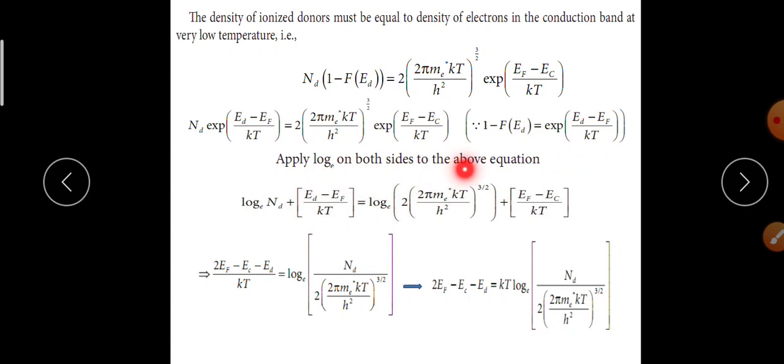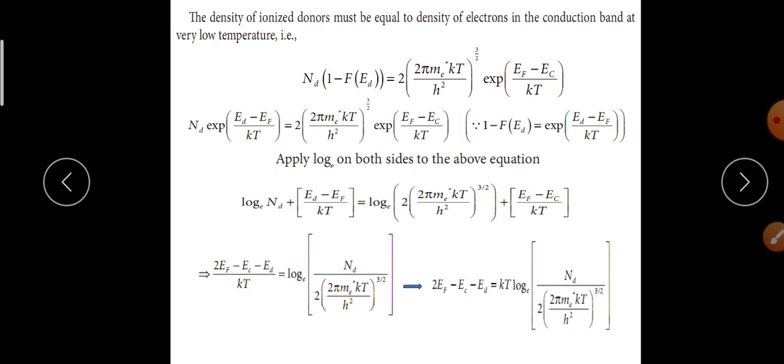Apply log on both sides of the above equation. Log of Nd plus (Ed minus EF) by kT is equal to log of 2 into (2 pi me kT by h square) whole power 3 by 2 plus (EF minus EC) by kT. 2EF minus EC minus Ed by kT is equal to log of Nd by 2 into (2 pi me star kT by h square) whole power 3 by 2.